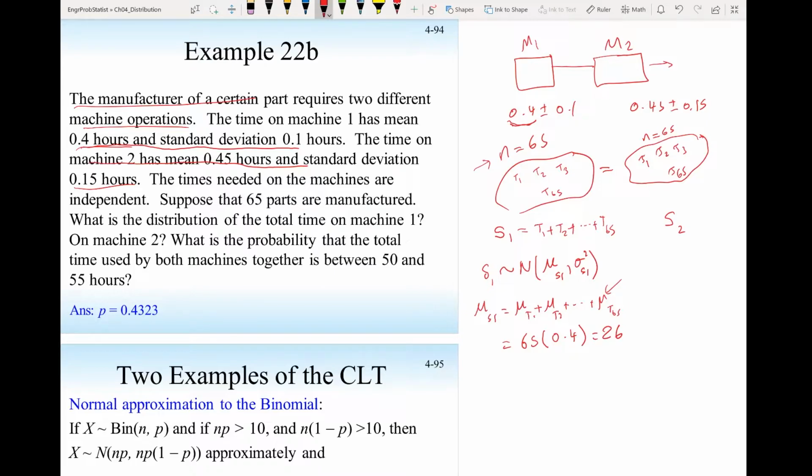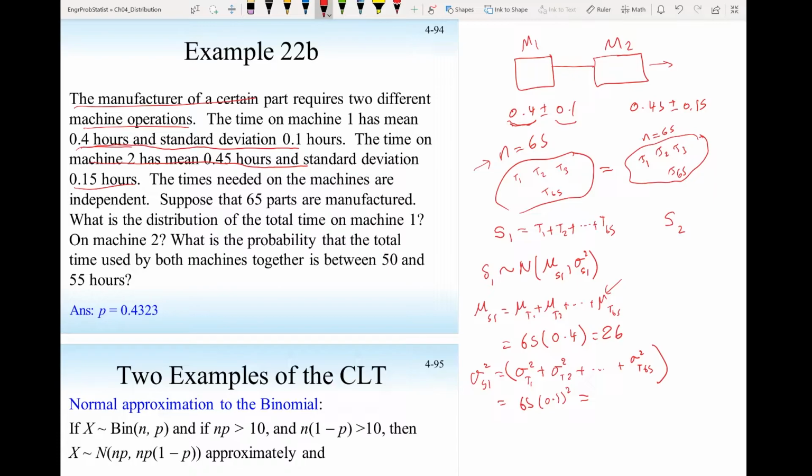And if I want to find the variance for S1, that will be the variance for T1 plus the variance for the time to do the second part, all the way to the variance of the last part. For the first machine, the standard deviation is 0.1, so the variance is 0.1 squared, and I have 65 parts, so times 65.